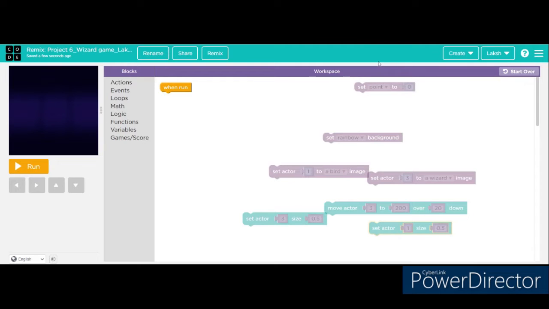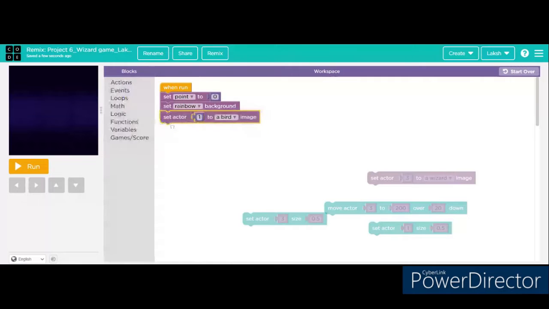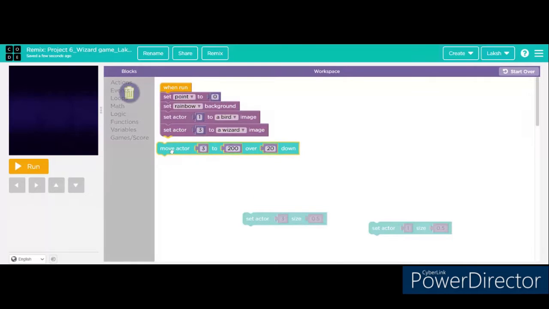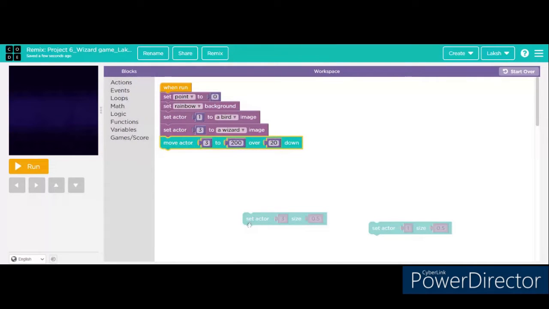The codes are arranged in the workspace. So first I added set point to 0. Then I added set rainbow background. Then set actor 1 to a bird. Then set actor 3 to a wizard. Okay, actor 3 also you can give, or 2 also you can give. Next, move actor 3 to 200 pixels up and 20 down.